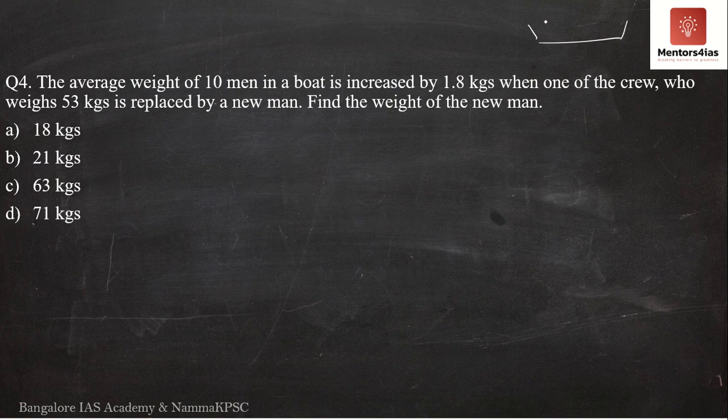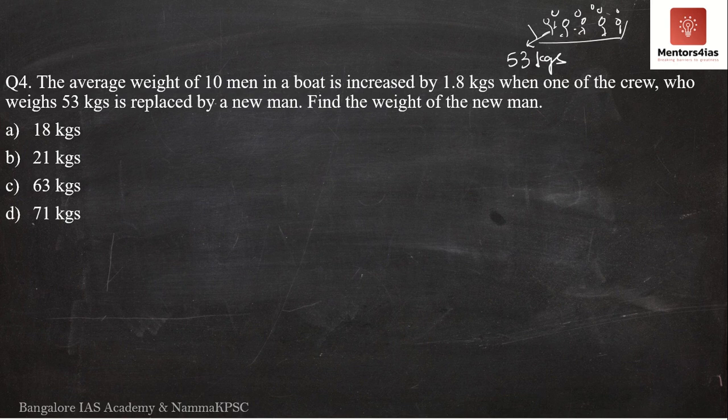There is a boat. In this boat there are 10 persons. Now out of these 10 persons, there is one individual who weighs 53 kgs.